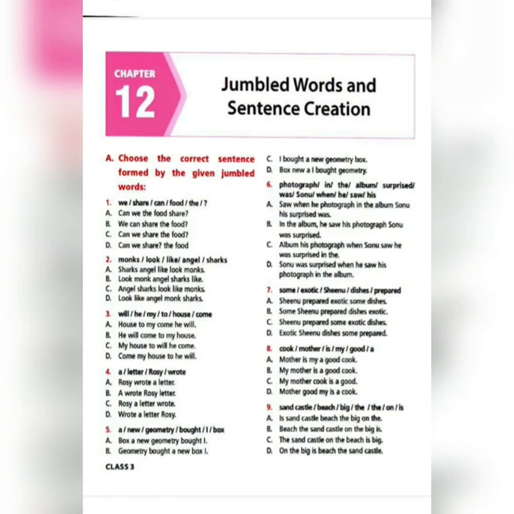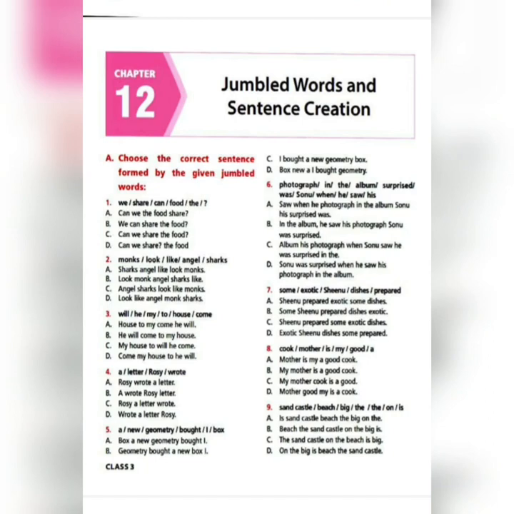So what are the options over here? A, can can we the food share? B, we can share the food. C, can we share the food? D, can we share question mark the food? So that's why the question mark is also very important, because you see, option C and option D both are the same. The placement of words is the same. The first word, second word, third word, everything is the same.